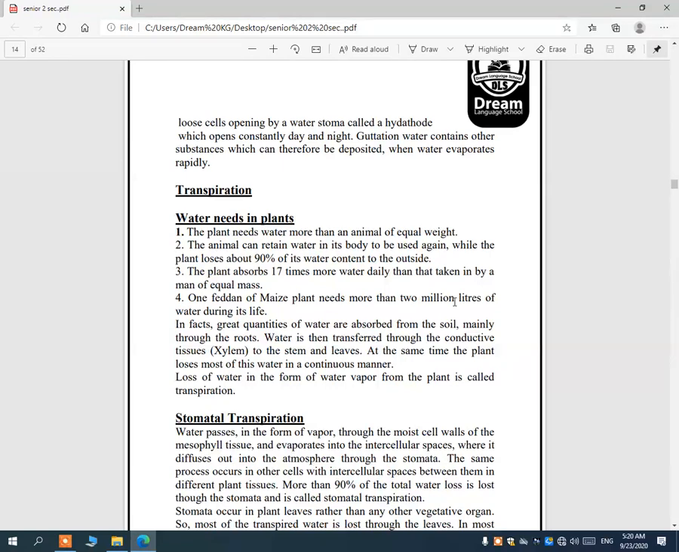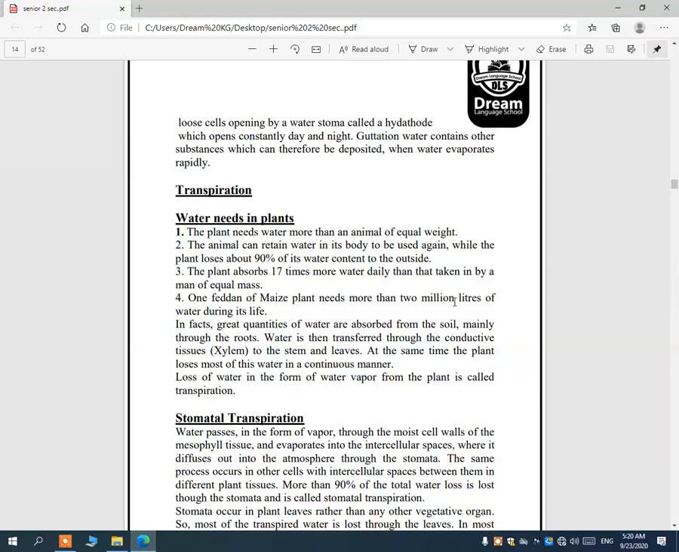What's the importance of water in the plant? The plant needs water more than an animal of equal weight. The animal can retain water in its body to be used again, while the plant loses about 90% of its water content to the outside. The plant absorbs about 17 times more water daily than that taken in by a man of equal mass. One feddan of maize plants needs more than 2 million liters of water during its life.